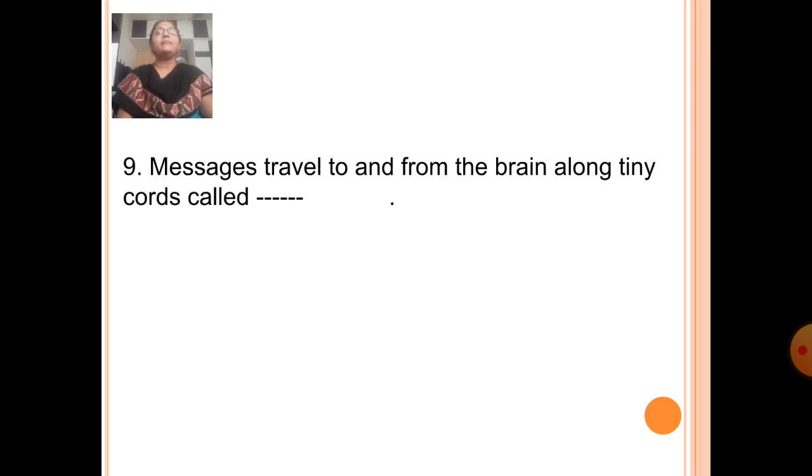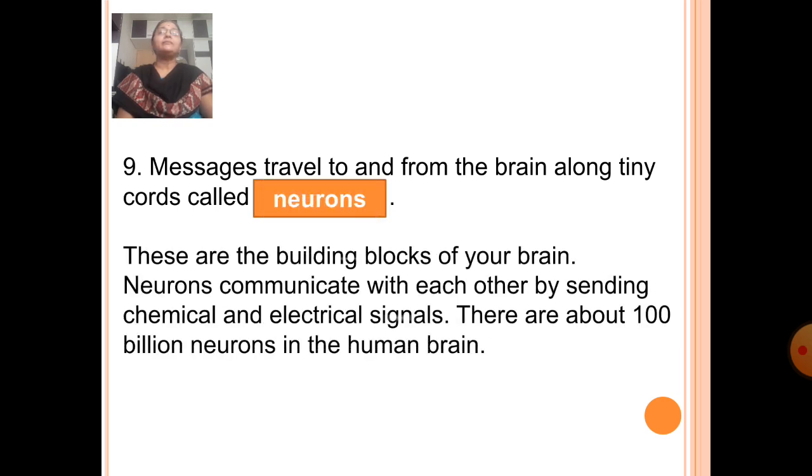Next, fill in the blank. Messages travel to and from the brain along tiny cords called neurons. These are the building blocks of our brain. Neurons communicate with each other by sending chemicals and electrical signals. There are about 100 billion neurons in the human brain.